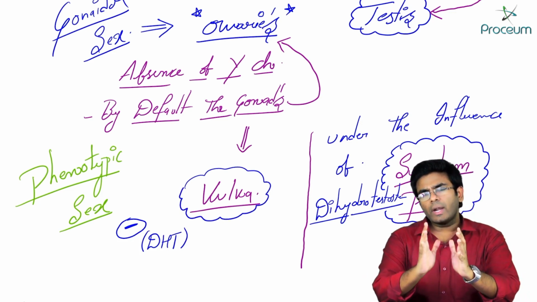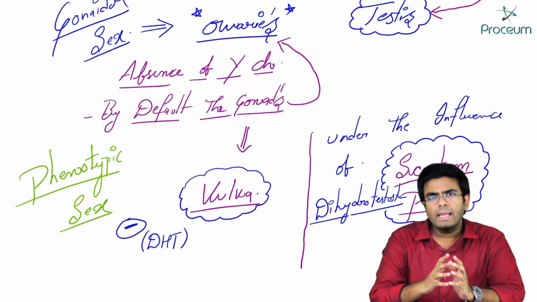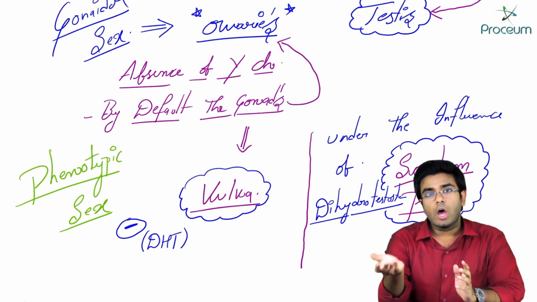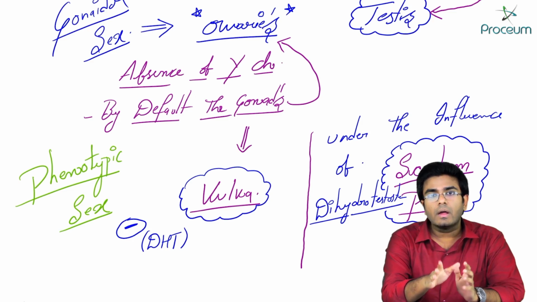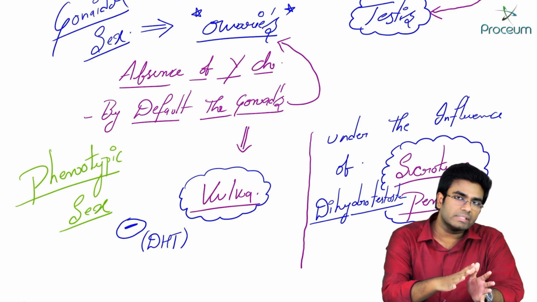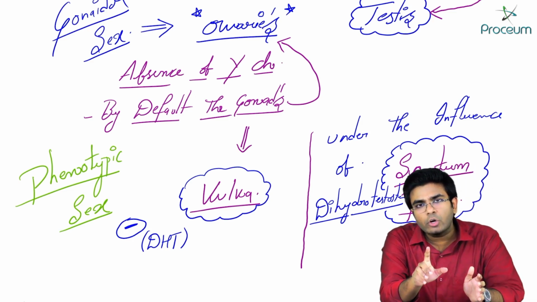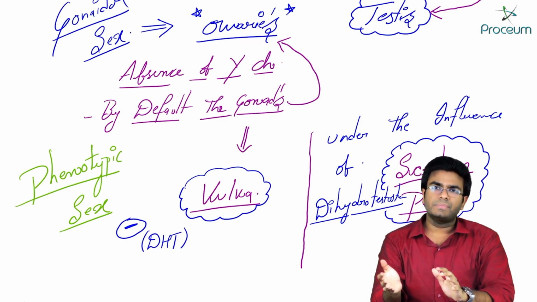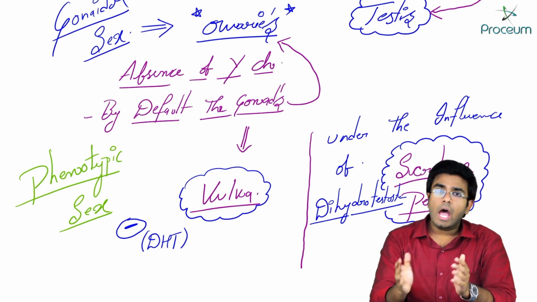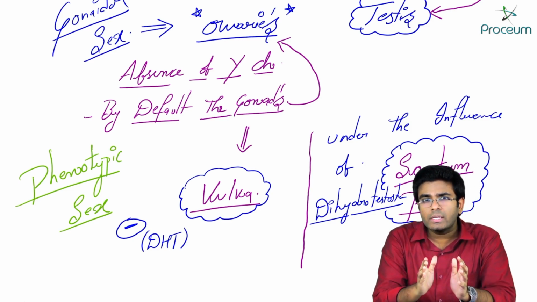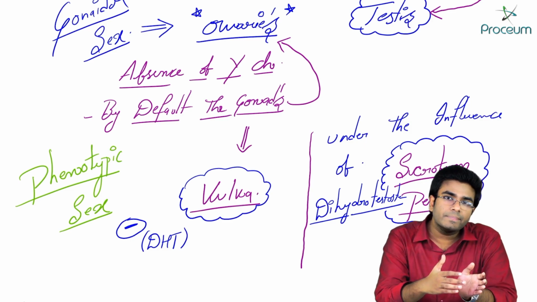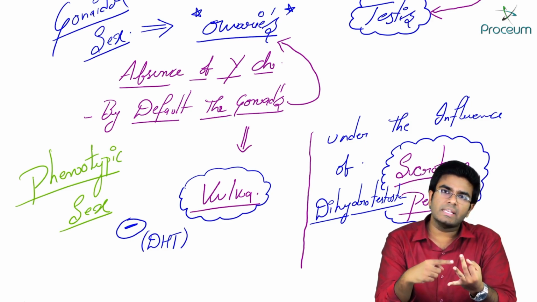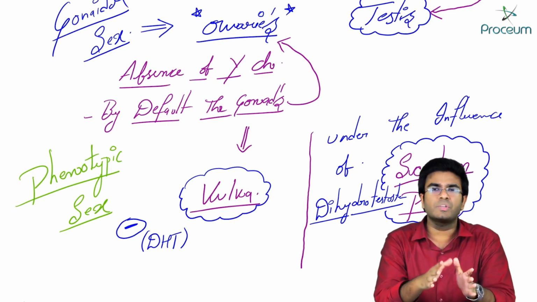So one important MCQ you have to keep in mind here: presence of the SRY gene, there will be testis. Absence of the SRY gene, automatically by default there will be ovaries. Presence of dihydrotestosterone, the external genitalia will be male, that is scrotum and penis. Absence of dihydrotestosterone, the external genitalia will be vulva, which includes clitoris, mons pubis, labia majora, labia minora, vestibule, all this.